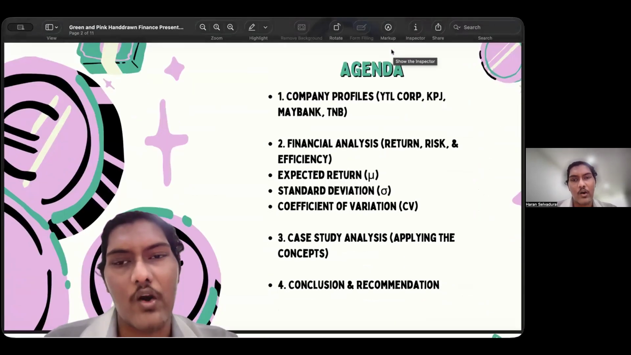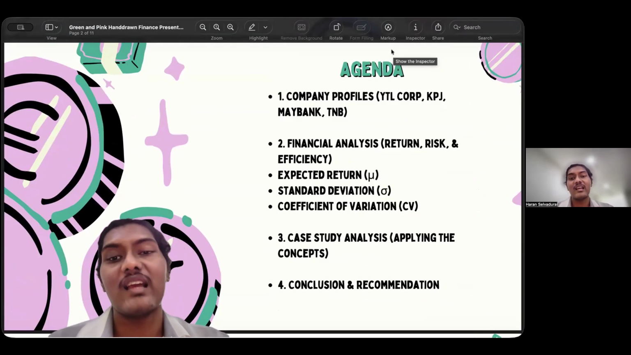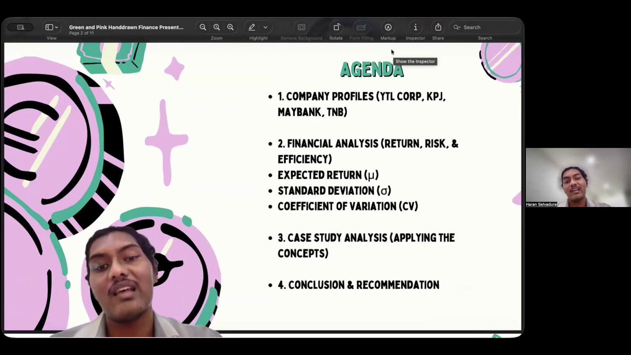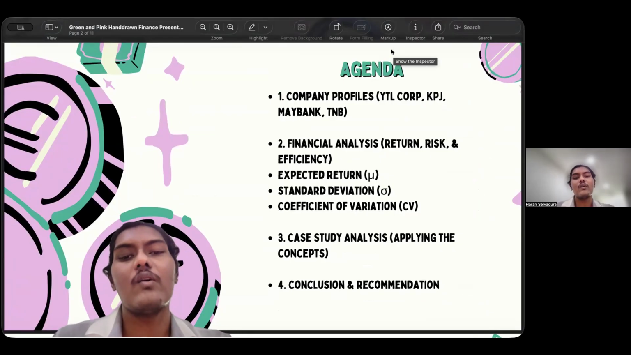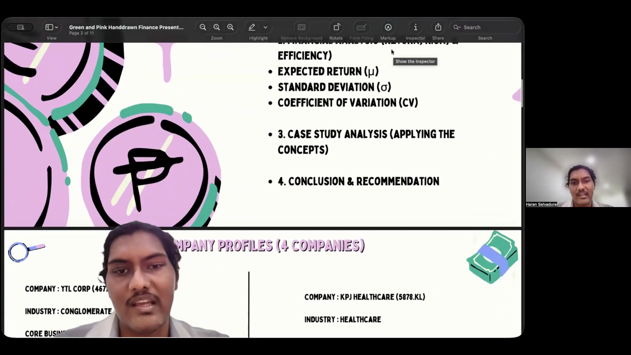The first thing is we have the company profile, which covers YTL Corporation, KPJ, Maybank, and also TNB. Our financial analysis covers return, risk, and efficiency, and the expected return, which has standard deviation and coefficient of variation, and our case study, which has three parts, applying the concepts, conclusion, and recommendation.